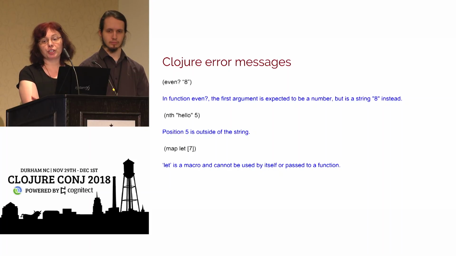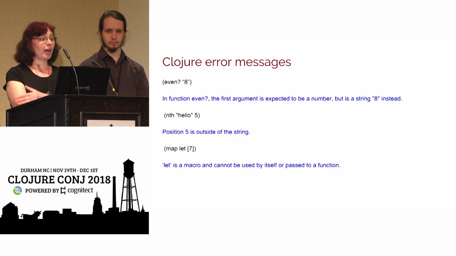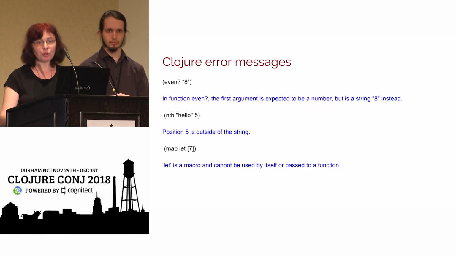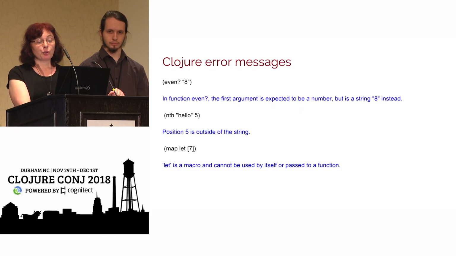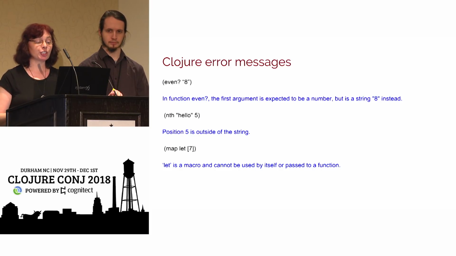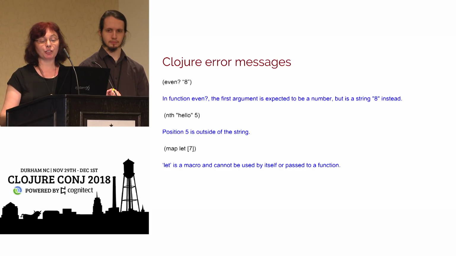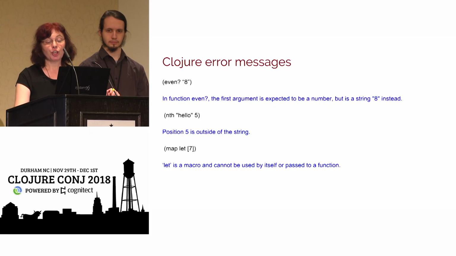And so this is what we have in our software. So this is what we're giving students instead, or potential students, and I'll talk about that later. So here, in function even, the first argument is expected to be a number, but is a string 8 instead, which actually gives a lot of important information, and among other things, doesn't remove those quotation marks that were removed in the first error message that you saw in the default error message.